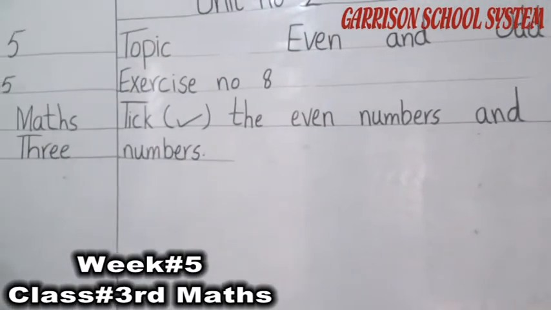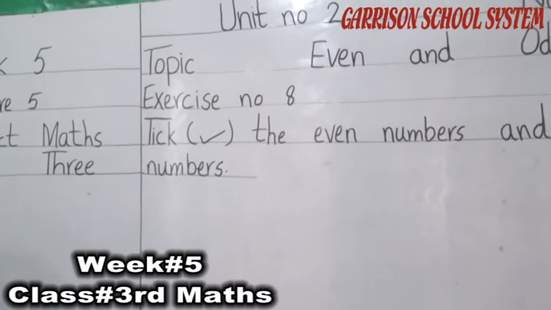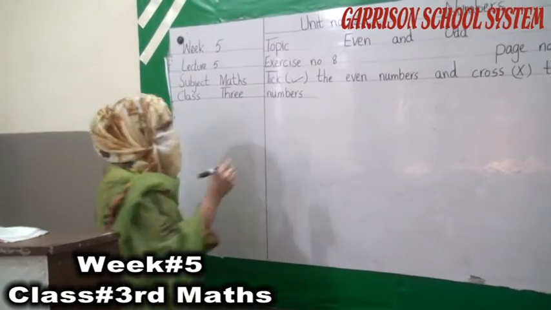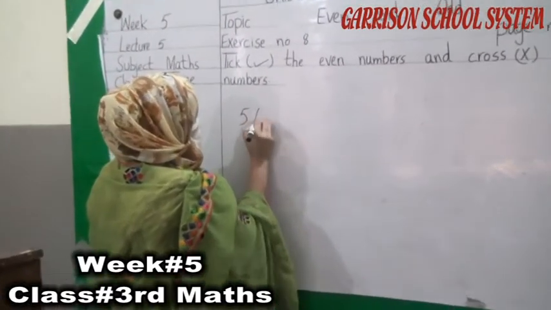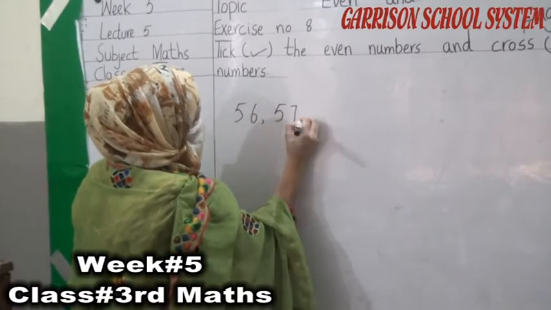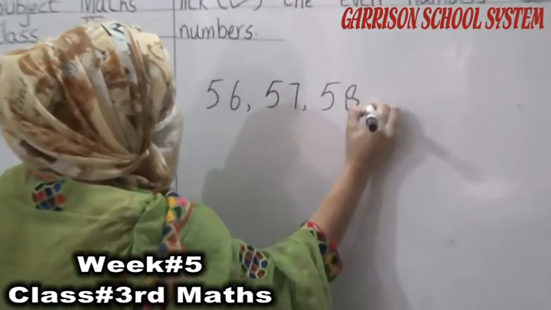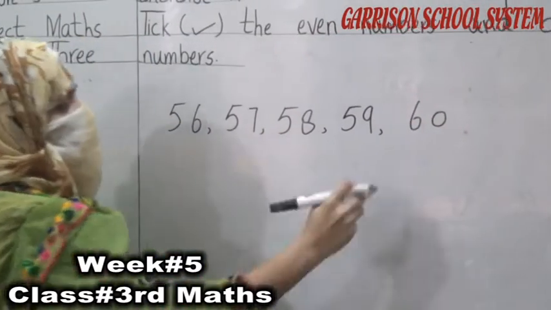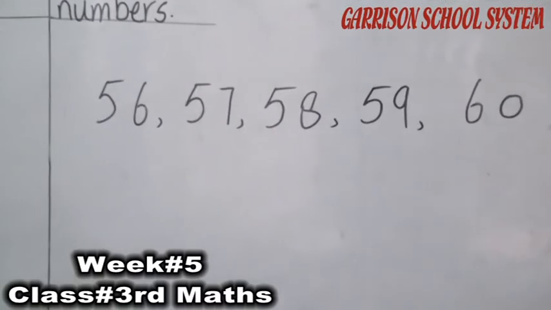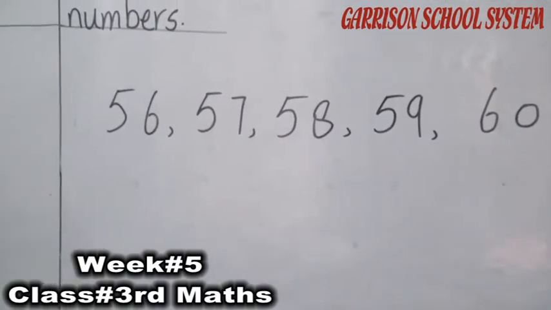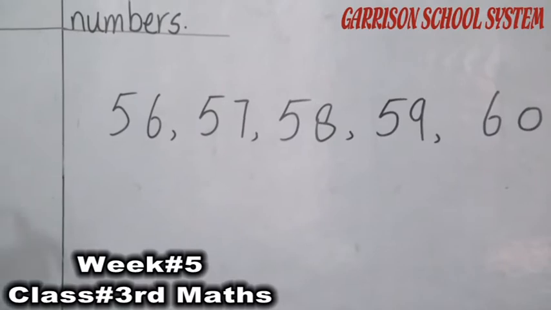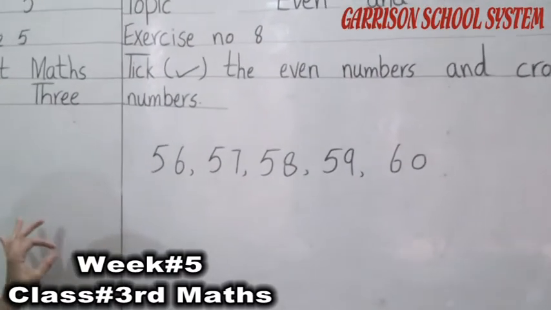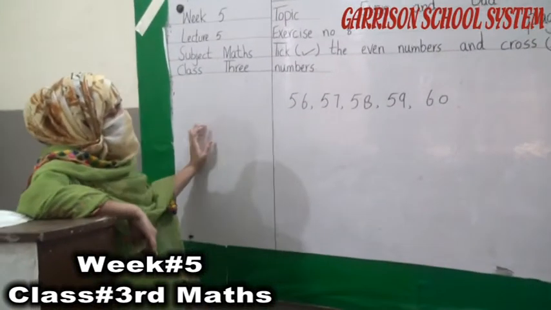Here are some numbers given to us. First of all we have to tick the even numbers and then cross out the odd numbers. So first of all we have to find the even numbers.